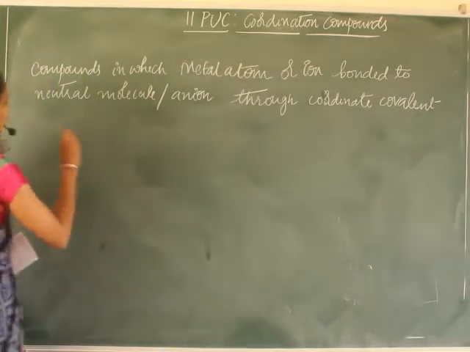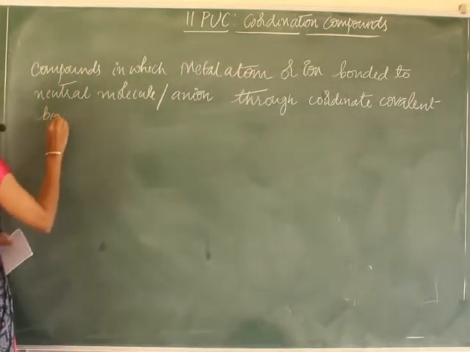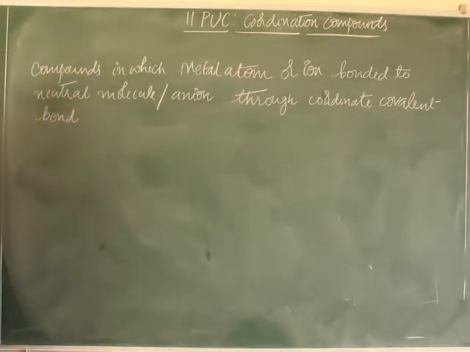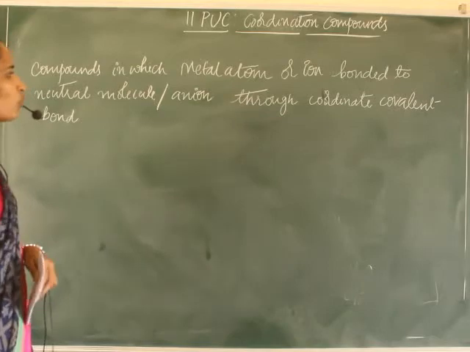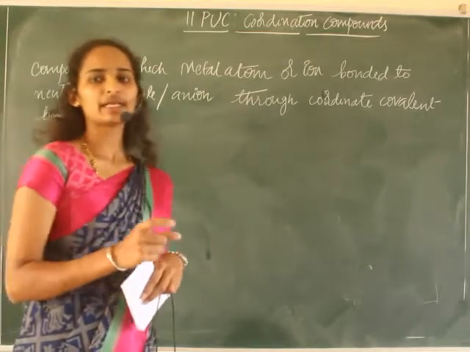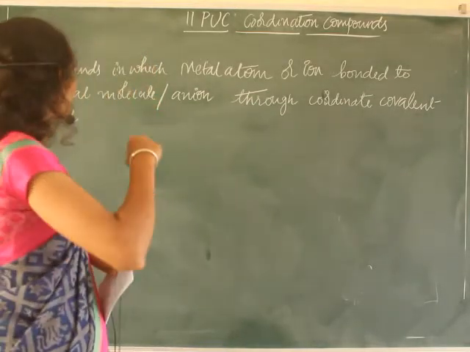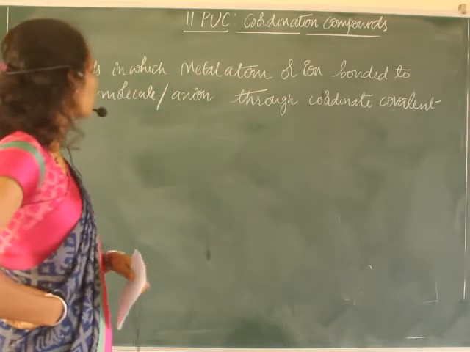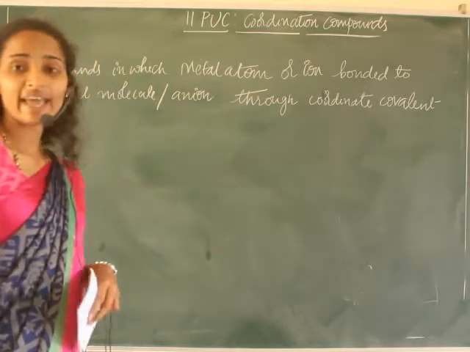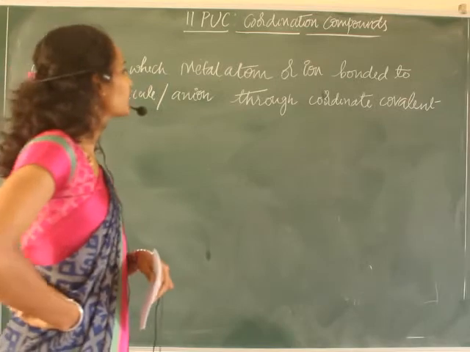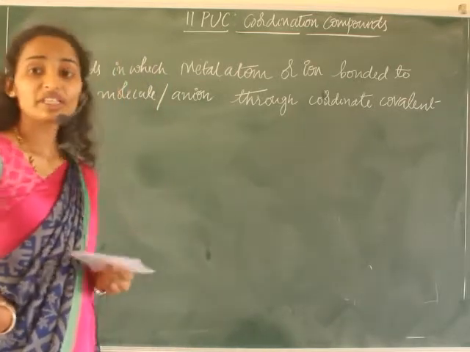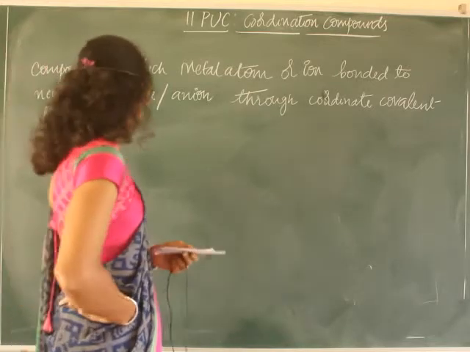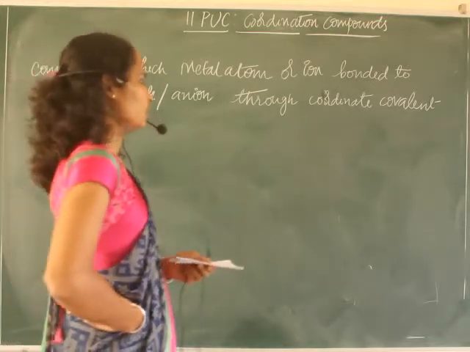Compounds in which a metal atom or ion, that is a central metal atom or ion, is bonded to neutral molecules or anions called ligands through a coordinate covalent bond, or just a coordinate bond, are called coordination compounds.